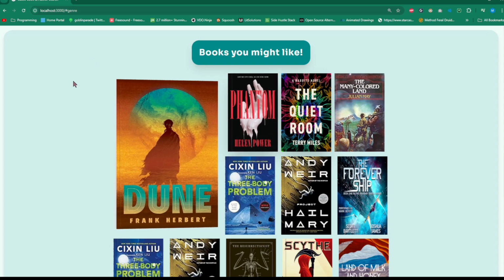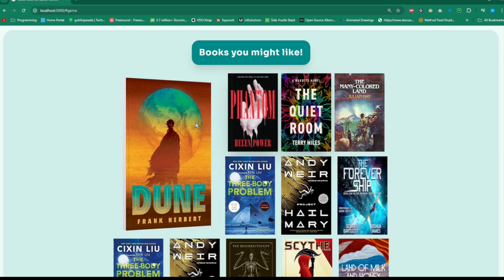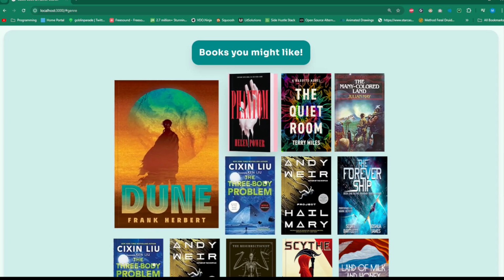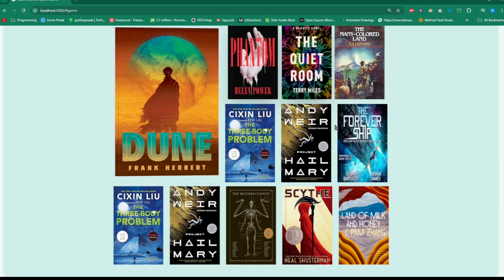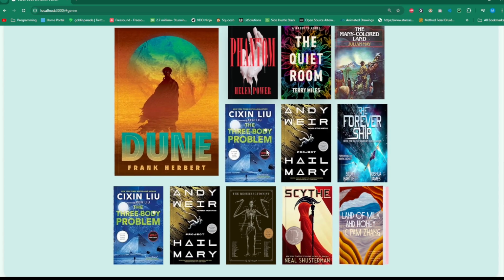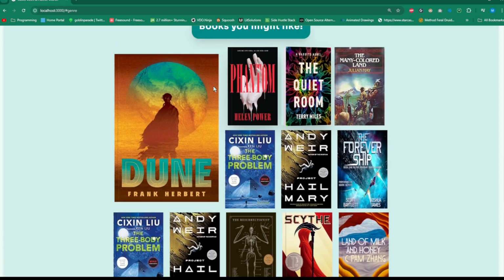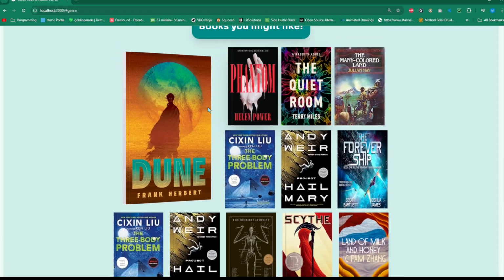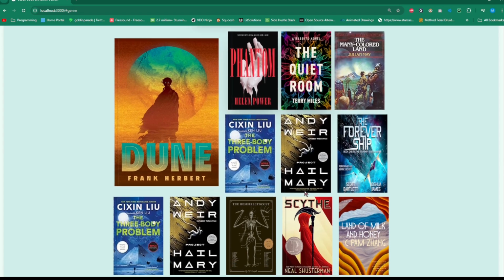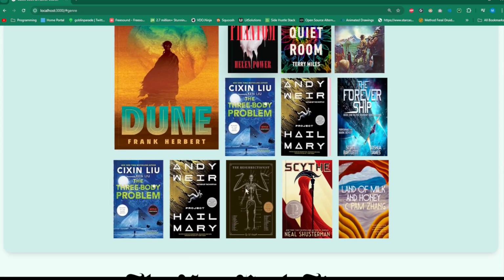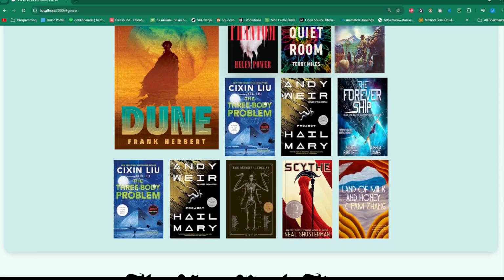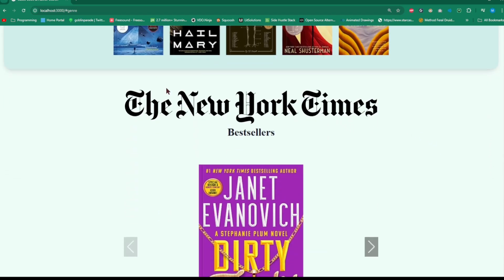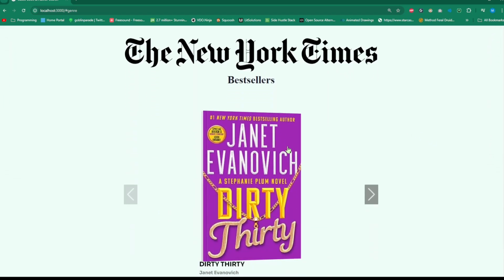So then, when the user goes back to this website to find more book suggestions and scrolls down, this section would say, hey, look, last time you visited this website, you were looking for sci-fi books. Check out these sci-fi books that we just collected for you. And again, this is from the OpenLibrary API. This is basically stuck with the sci-fi fantasy search that I did previously. Again, very cool little section. It immediately shows users books that they can look into visually, which I think was a really nice thing.